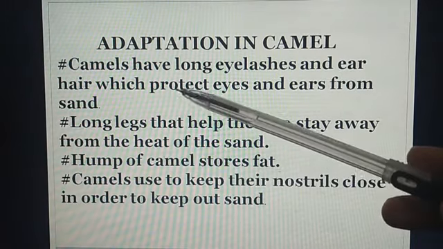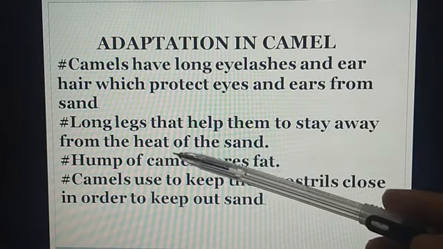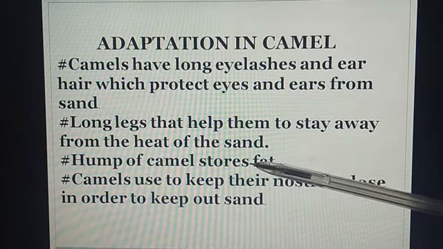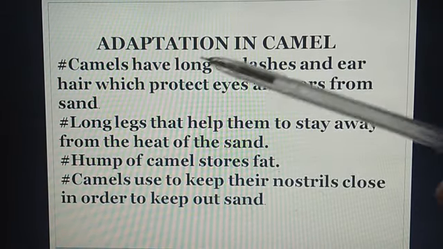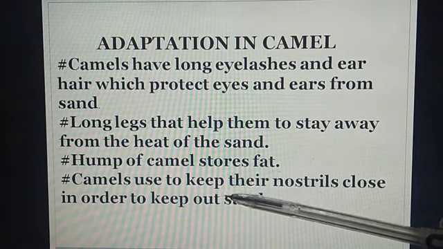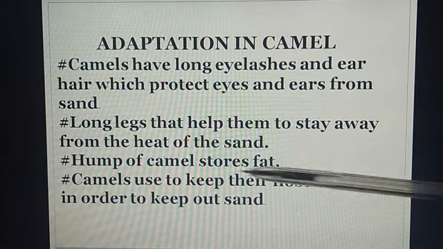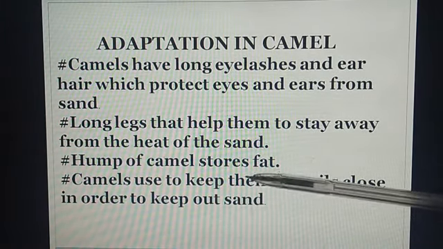Hump means कूबड़. कैमल का जो कूबड़ होता है उसमें फैट स्टोर रहता है which he uses in the form of food. Camel keeps its nostrils closed in order to keep out sand.